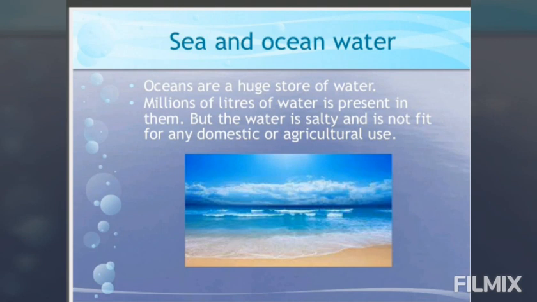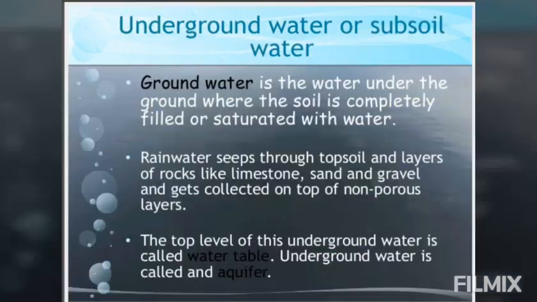Next, the source is seas and oceans. Seas and oceans cover about 70% of the surface water. Water present in seas and oceans contains a large amount of dissolved salts. As we know, seawater is saline, which is not fit for drinking. Rivers ultimately fall into the sea and add dissolved salts into it.